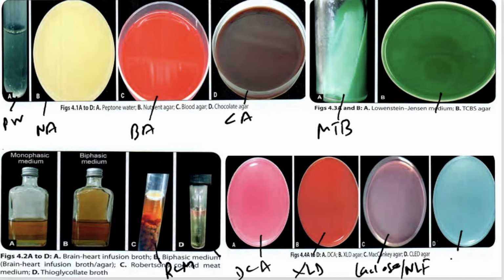It contains cysteine and is electrolyte deficient, and it has a characteristic feature that it also inhibits the swarming growth shown by Proteus mirabilis and Proteus vulgaris, the Proteus group of microbes. CLED agar is an alternative for MacConkey's agar, right? So we have seen nutrient agar.